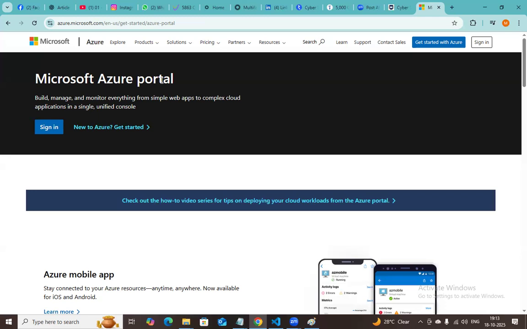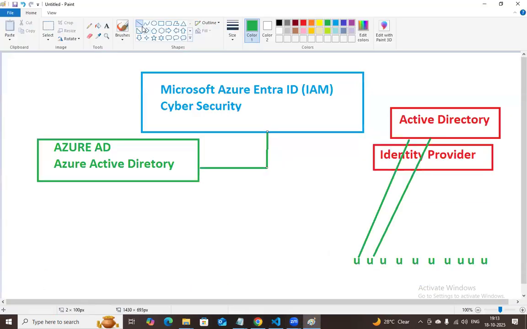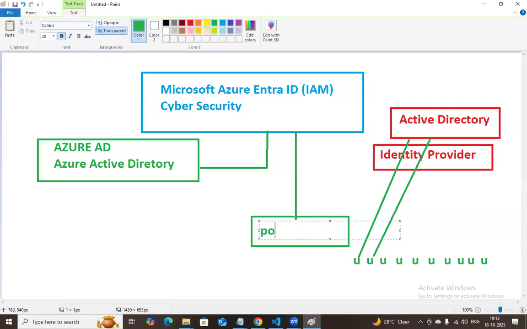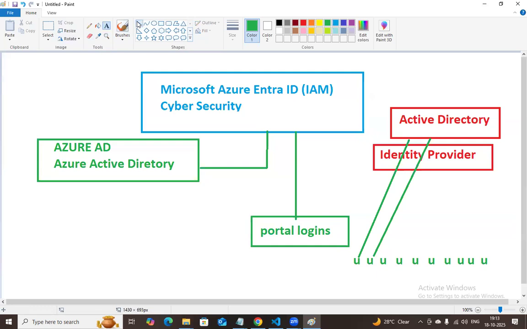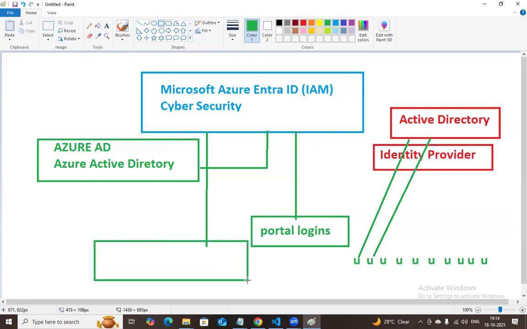And who is working behind all these things? That master is working on this. He is the master, managing all the logins. He checks all the portal logins and provides access to applications. What is that? Microsoft Azure Entra ID.